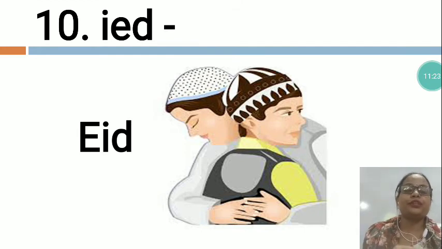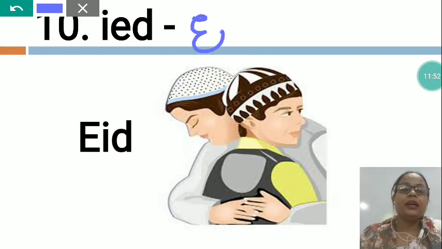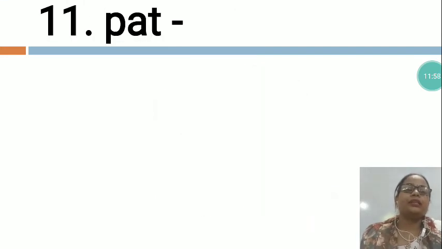This is the famous festival of Muslims. On that day, they offer prayer in the mosque and they wish each other Eid Mubarak, and they make different dishes, especially Sevaiya. They give gifts to each other and they eat Sevaiya and other dishes also. So we will write here E-I-D, Eid. Now the next is, you can see here P-A-T.